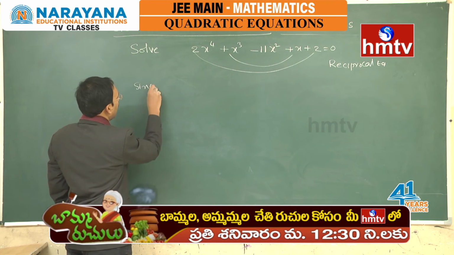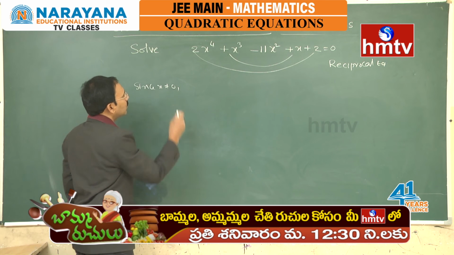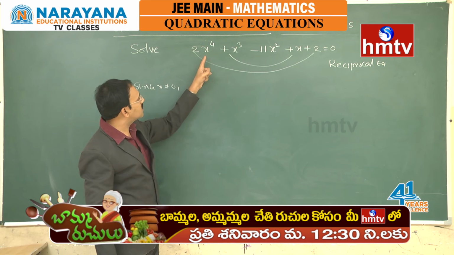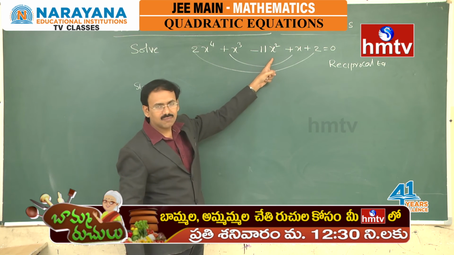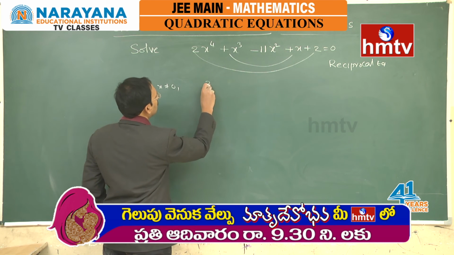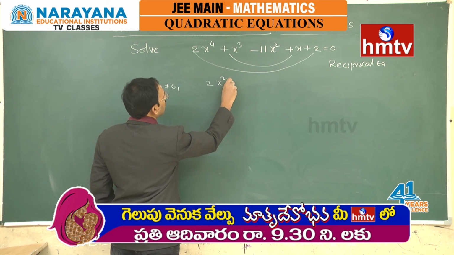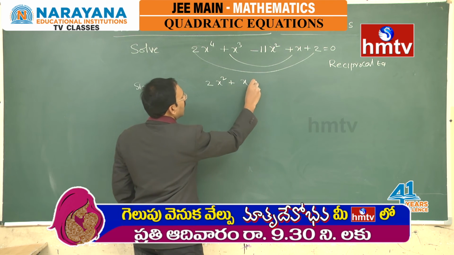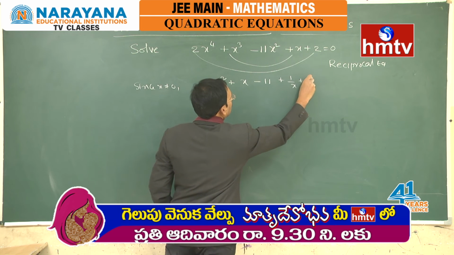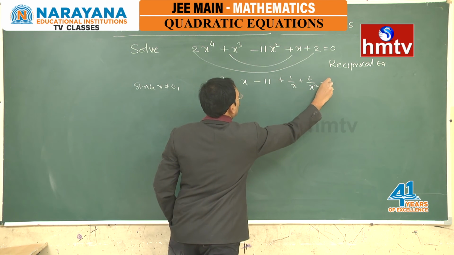Since x cannot be 0, you divide the entire equation by x square, because it is of degree 4 and the middle term has the x square term. You divide the equation by x square, so that this becomes 2x square plus x minus 11 plus 1 by x plus 2 by x square equal to 0.